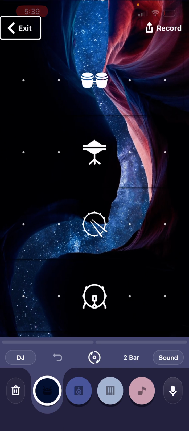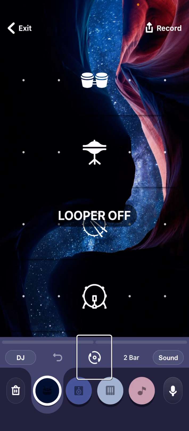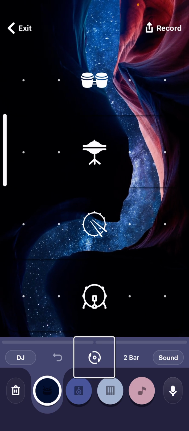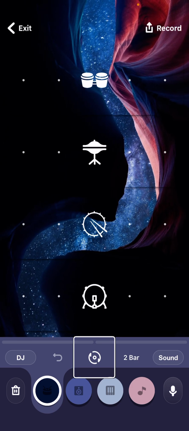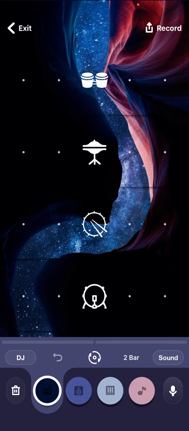Now, Jam, record, repeat. You see this repeat feature here? I'm gonna click that off for now. So the sounds in this pack are these sounds.